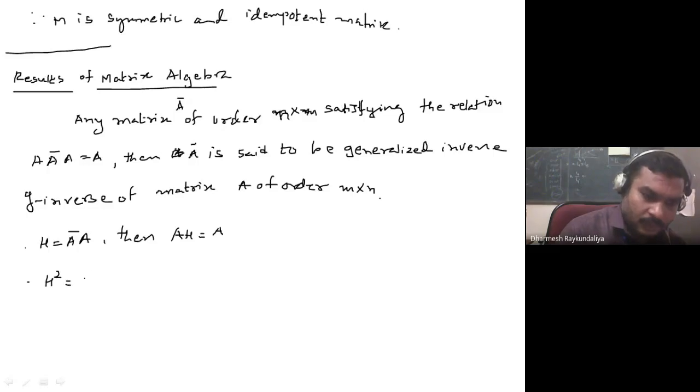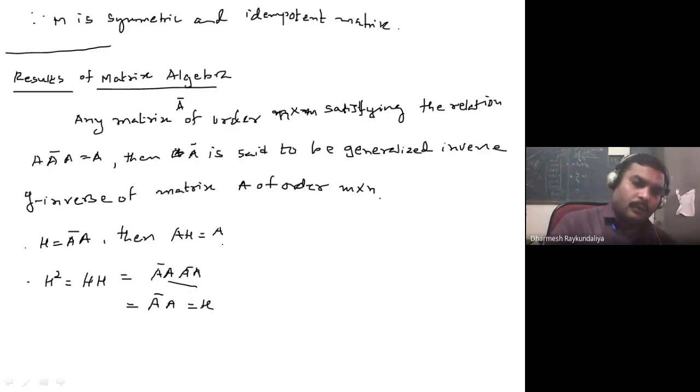H square is nothing but H into H. So H is A bar A, and again H is A bar A. So this is nothing but A. So you can say that H is idempotent matrix.